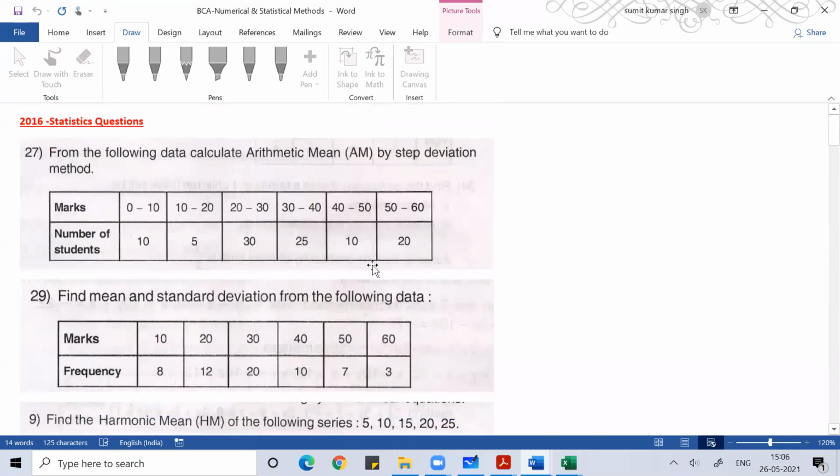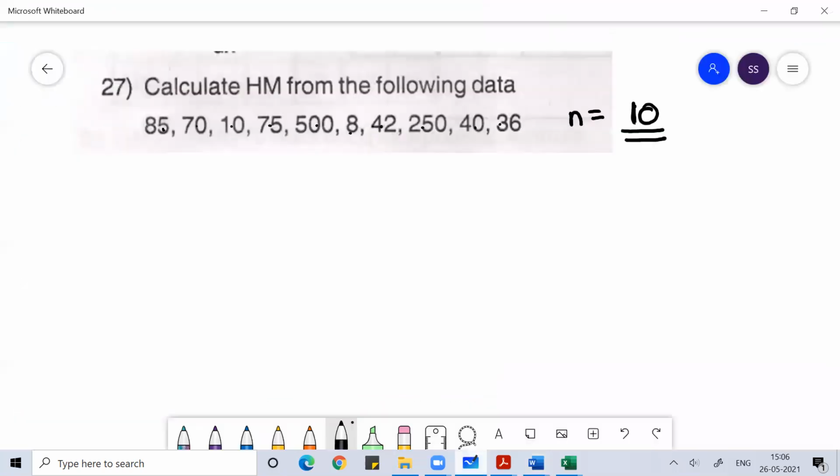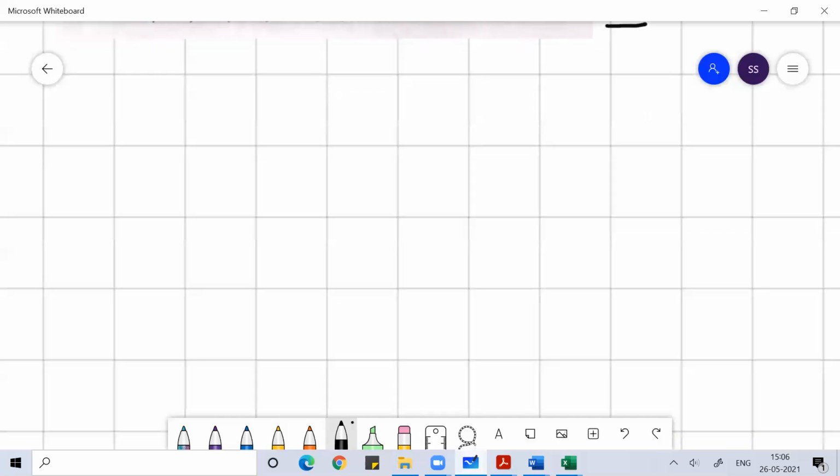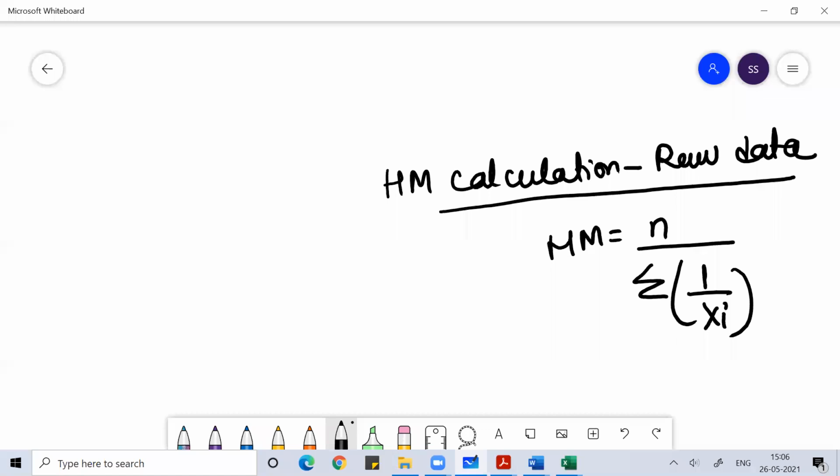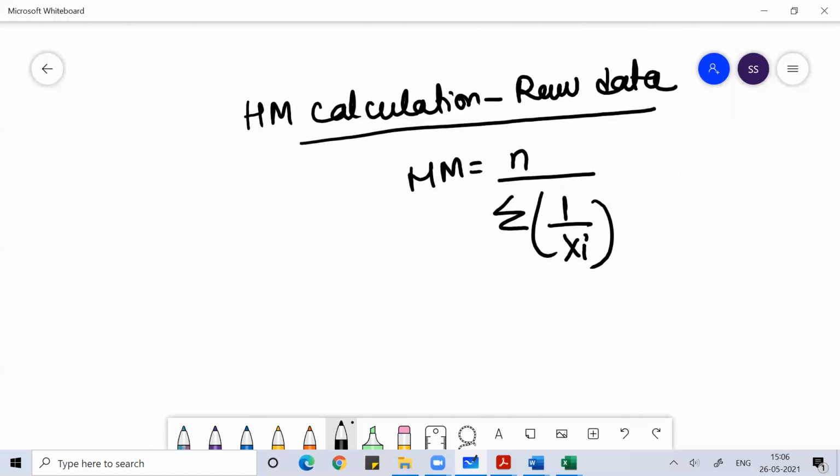If you get a class interval with frequency, you know the value of harmonic mean when you have raw data. If I ask you the harmonic mean calculation for raw data, you know the formula: harmonic mean is equal to n divided by the summation of 1 by xi.